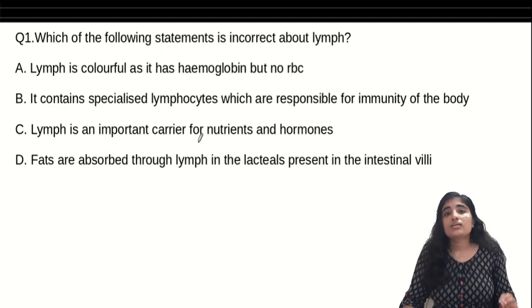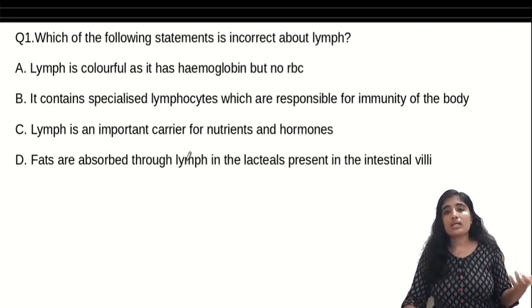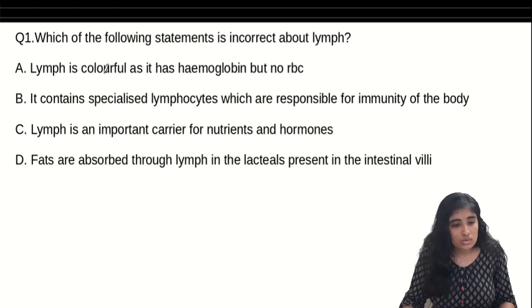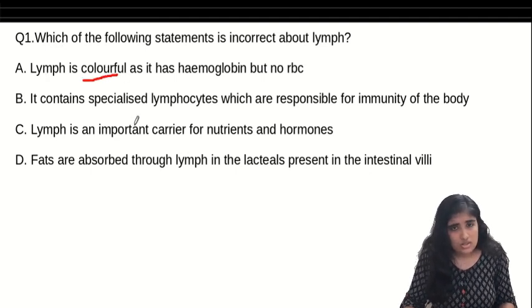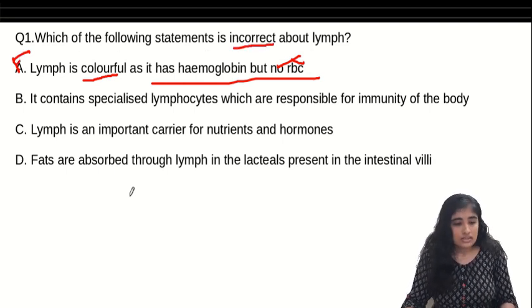So we are done here with the first topic, the theory part. Now we'll see some questions so that we can see how much we understood our topic. Which of the following is incorrect about lymph? We just saw about lymph, so let's see. Lymph is colorful. Is it colorful? No, we just saw it's colorless, right? It has hemoglobin but no RBC. This is also false. So what was the question? Incorrect. So I think this must be our answer.